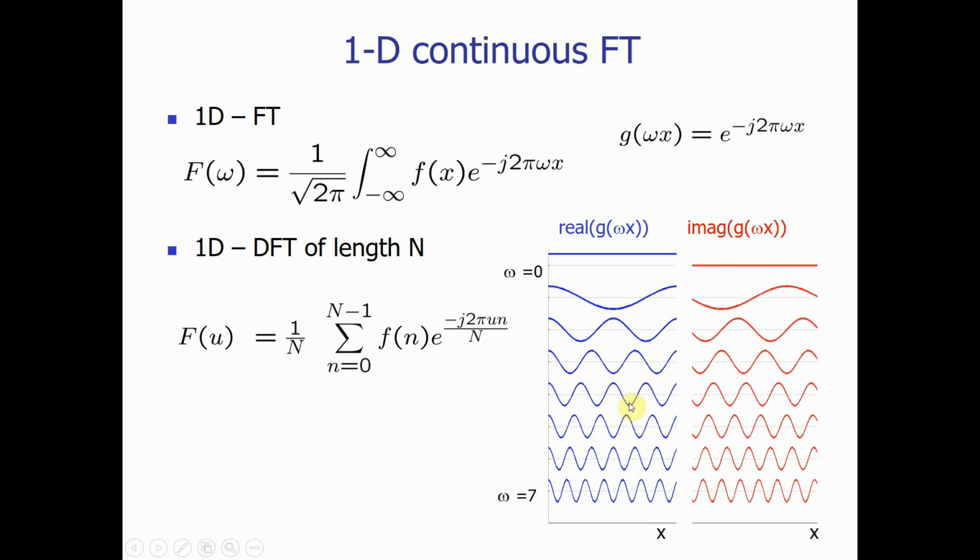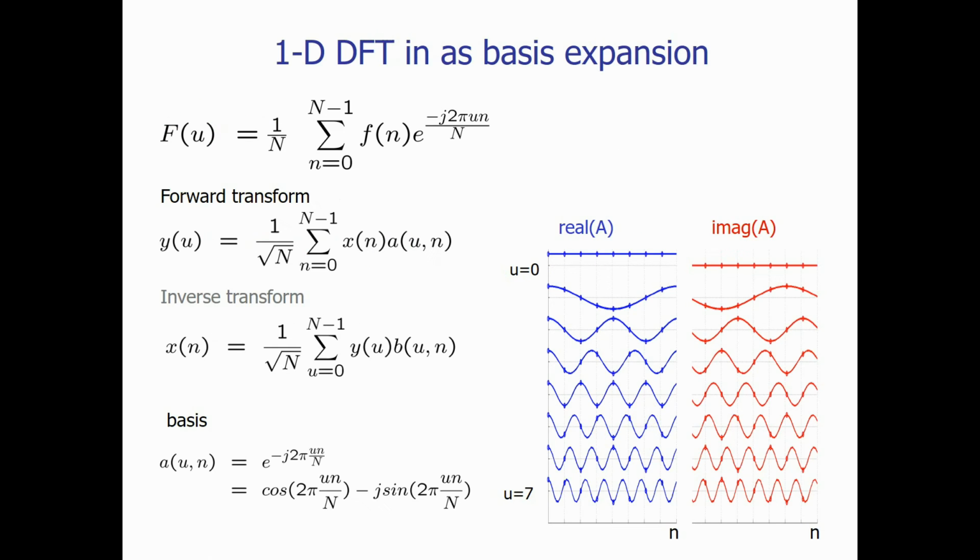Let's move to the one-dimensional continuous Fourier transform. In the one-dimensional continuous Fourier transform, we are using an integral. You have to remember this formula, and here you can see the real and imaginary part of the signals. In discrete Fourier transform, the continuous integral will be converted into a summation over discrete frequency duration from n equals 0 to N minus 1.